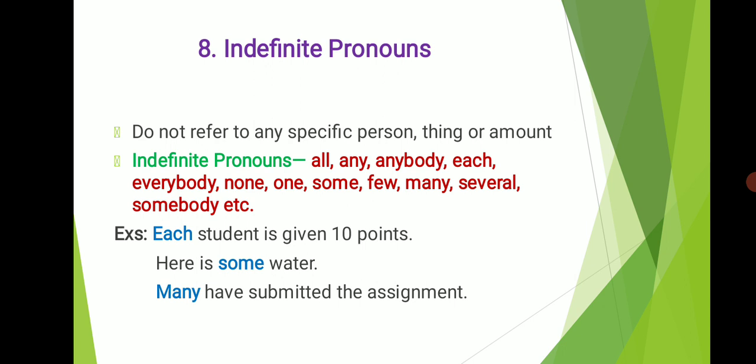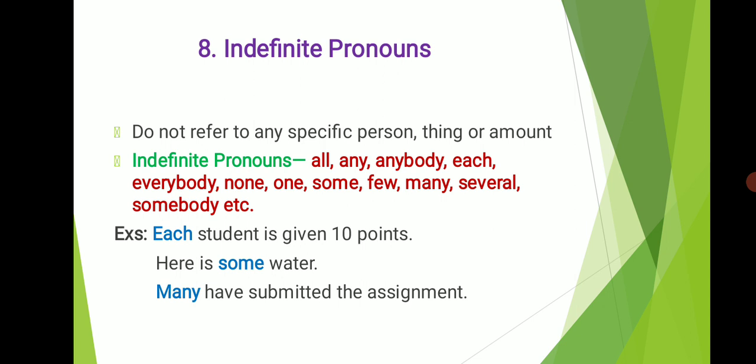Examples: each student is given 10 points. Here the word each is an indefinite pronoun. Here we do not know how many students were given 10 points. We do not know the exact number of students. That is why we have used the indefinite pronoun each. Look at the next example.